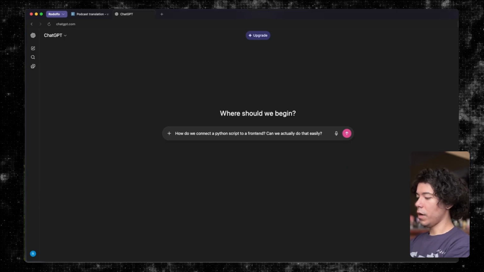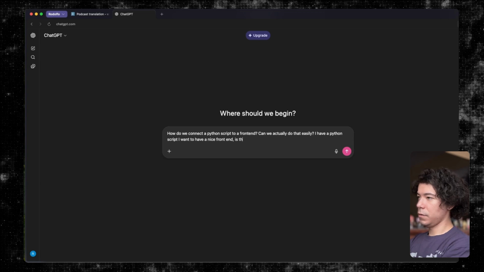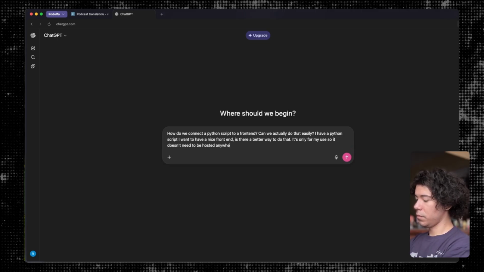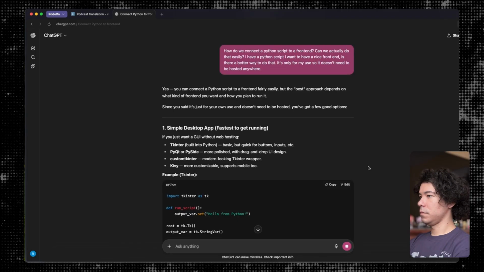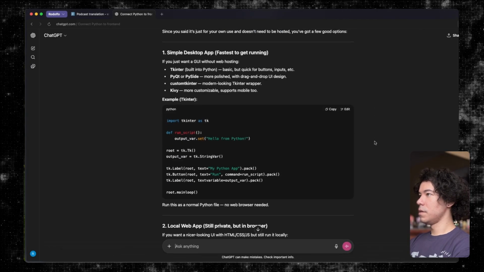Let's explain a little bit more. I have a Python script. I want to have a nice front end. Is there a better way to do that? It's only for my use, so it doesn't need to be hosted anywhere. Let's see what we get. All right. Okay. Simple desktop app, fastest to get running.